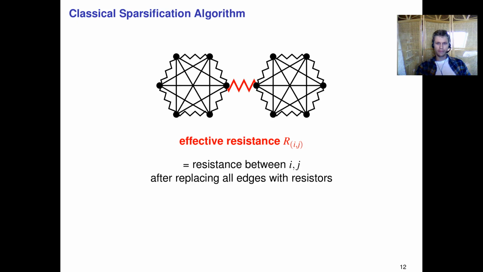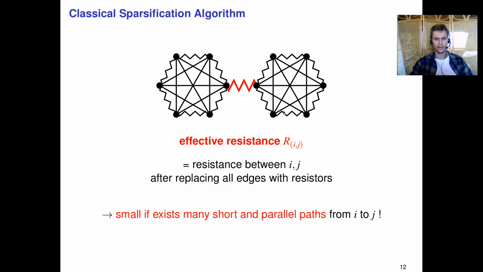Now to clarify, by effective resistance, I mean, given a pair i, j, we first replace all the edges by resistors, and then we measure the resistance between nodes i and j. So in this case here, the resistance would be 1, but between these two nodes, the resistance would be smaller than 1, right? Because the effective resistance between two nodes will be small if there exist many short and parallel paths from i to j.